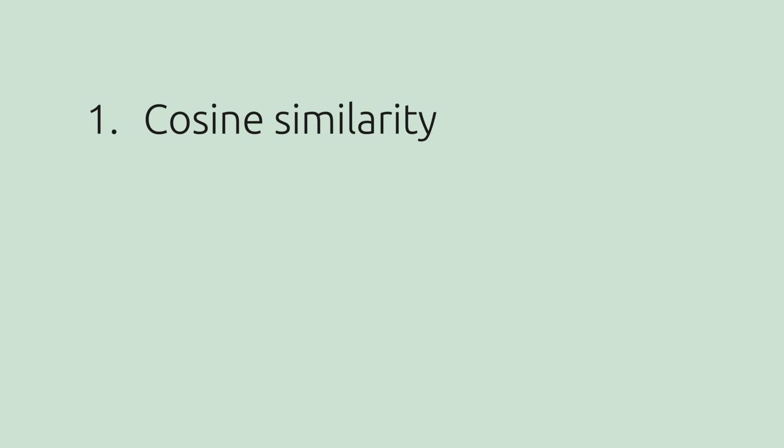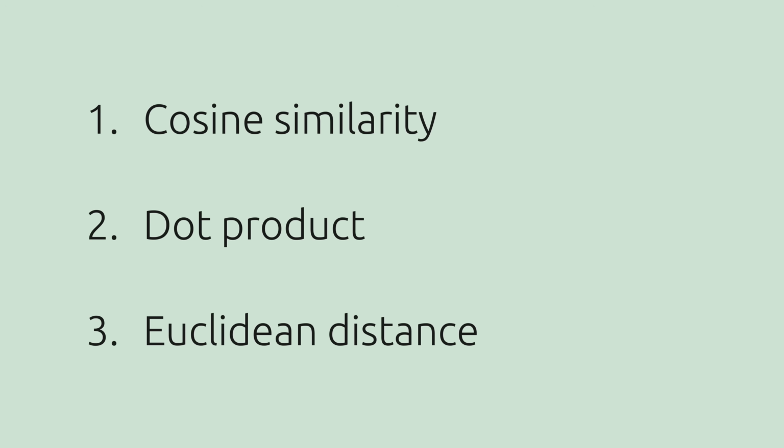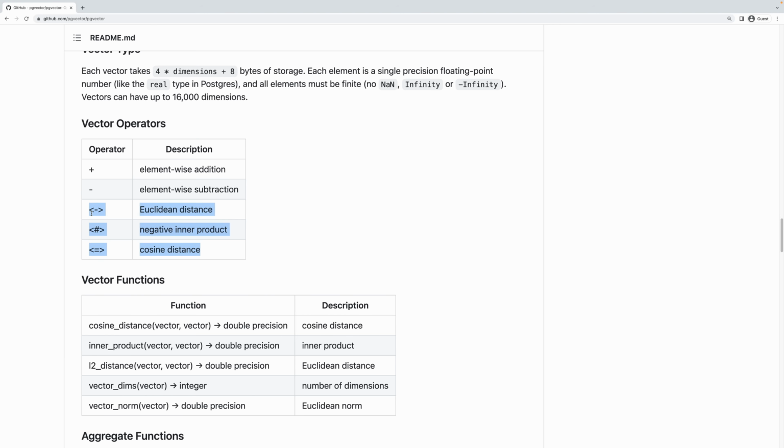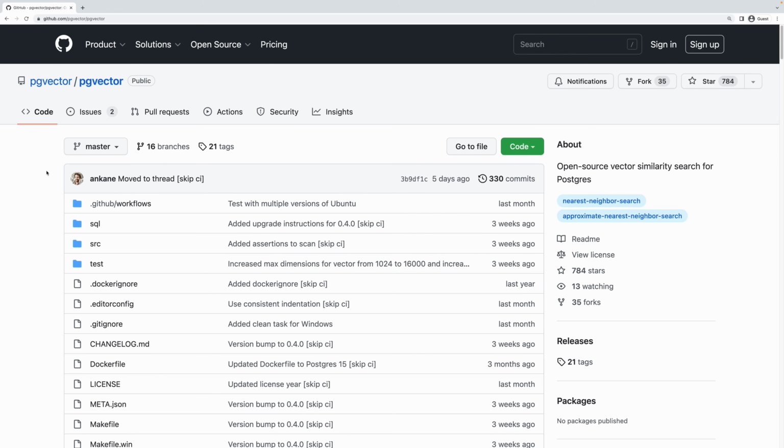If you're not familiar with linear algebra theory, the most common operations to calculate similarity are cosine similarity, dot product, and Euclidean distance. And pgvector can do all 3 of these. In the case of OpenAI specifically, the embeddings they generate are normalized, which means cosine similarity and dot product will actually produce identical results.